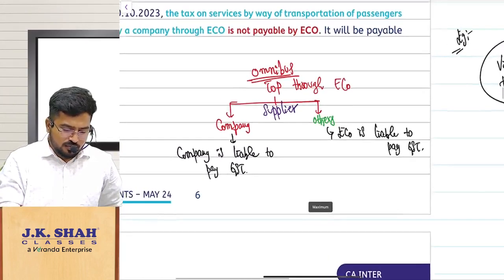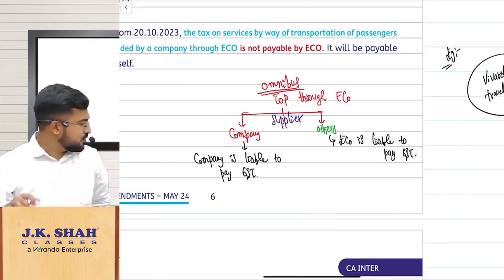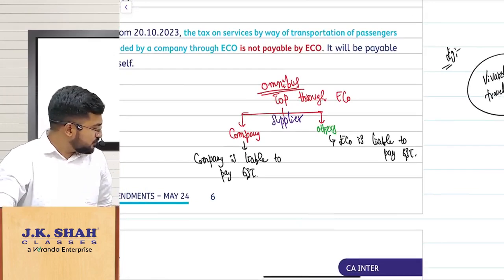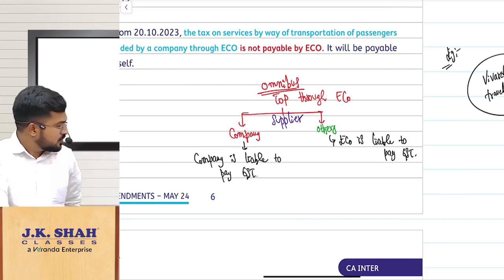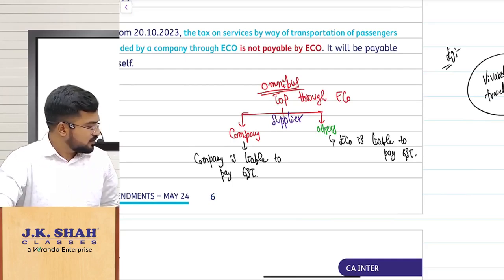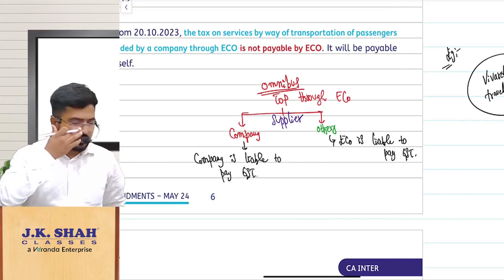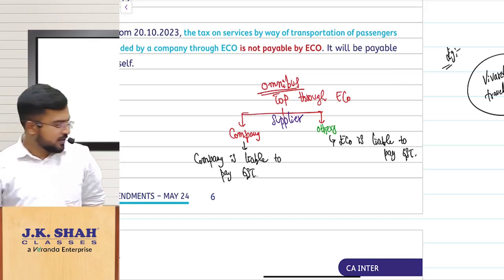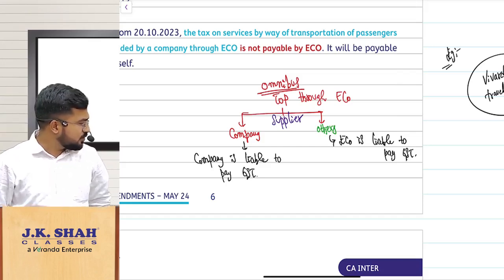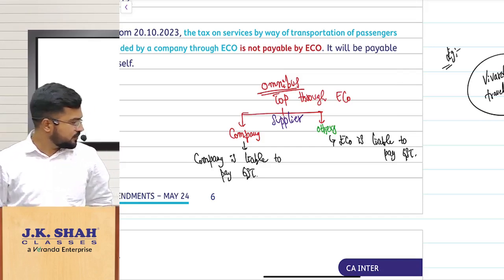If you want, you can copy this. Pause the video and copy, those who are watching the recording. Near section 9 subsection 5, in whatever book you are using, you can write it there, or you can just take it as a separate note, no issues.